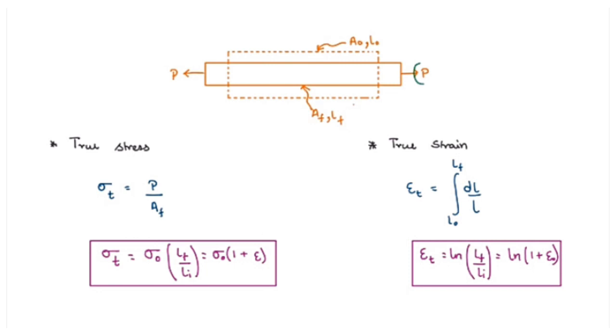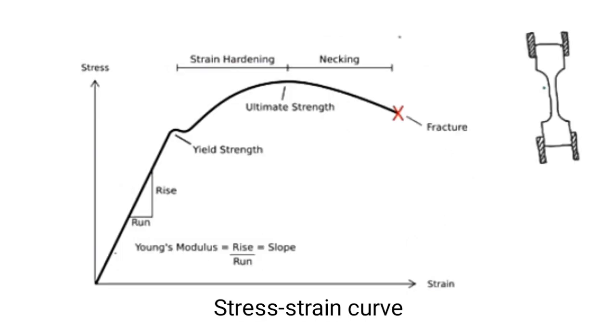This can also be written as nominal stress into 1 plus nominal strain. Now coming to the true strain, the formula is given by ln of final length to the initial length, or you can say ln of 1 plus nominal strain.